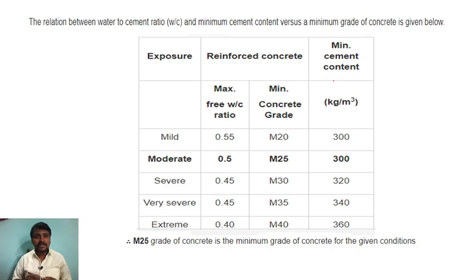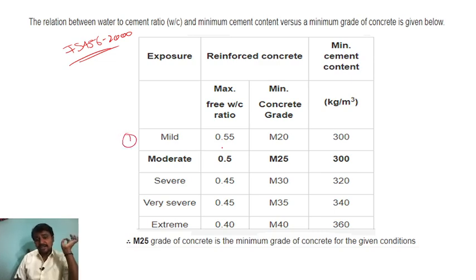For this there is a table from IS 456:2000, where they have mentioned the important values: exposure condition, reinforced concrete, and minimum cement content. For example, if they give a mild condition, the maximum water-cement ratio you have to take is 0.55, the minimum concrete grade is M20, and the minimum cement content is 300.